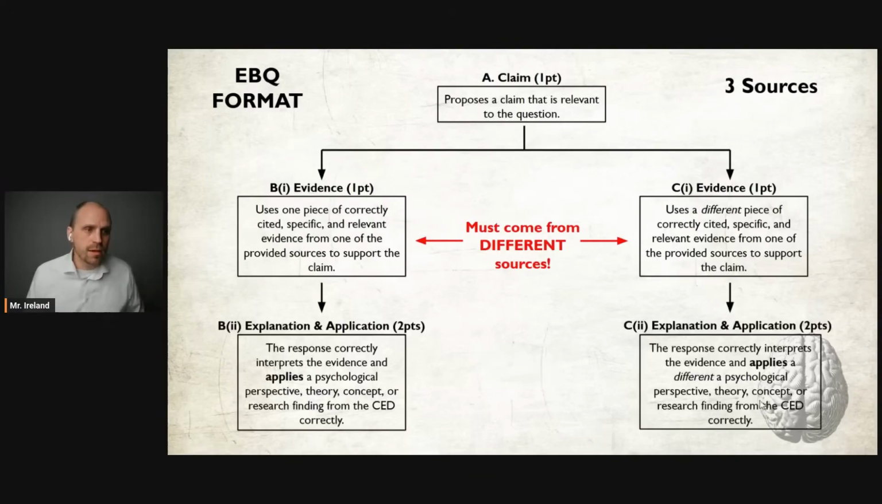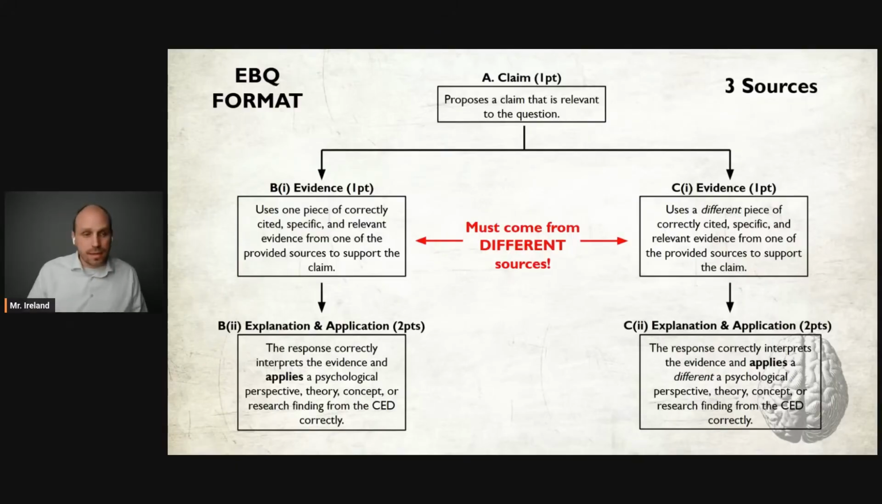And then you have an explanation and application, which says the response correctly interprets the evidence and applies a psychological perspective, theory, concept, or research finding from the curriculum correctly. And as you can see here, the EBQ is scored out of 7 points, 1 point for the claim, 1 point for each piece of evidence, and 2 points for each explanation and application.